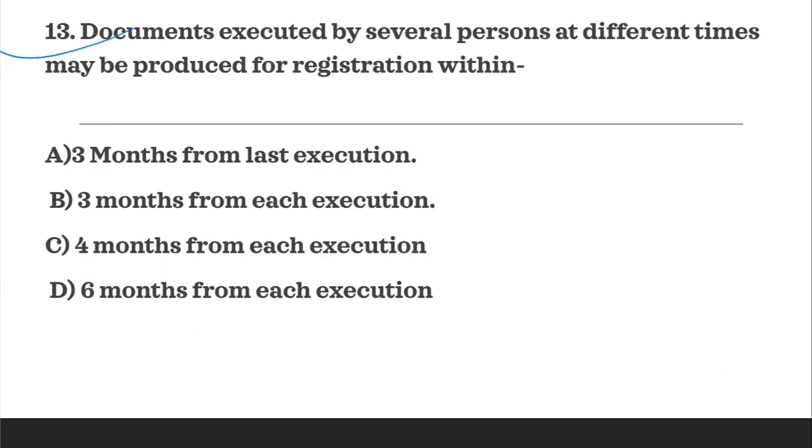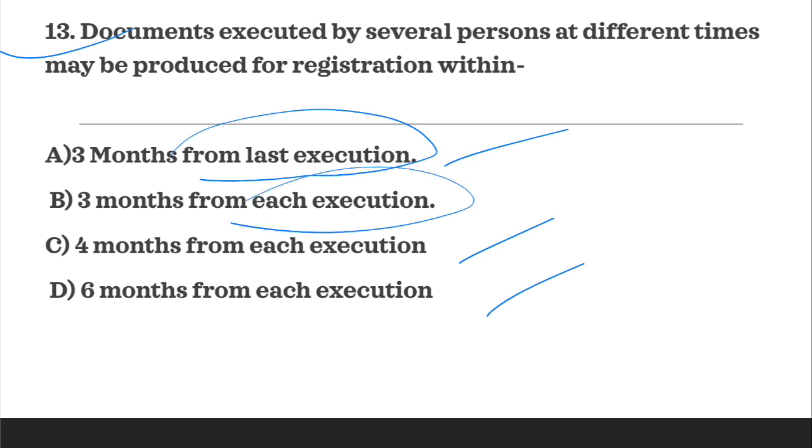Next question is, documents executed by several persons at different times may be produced for registration within: 3 months from last execution, 3 months from each execution, 4 months from each execution, or 6 months from each execution.